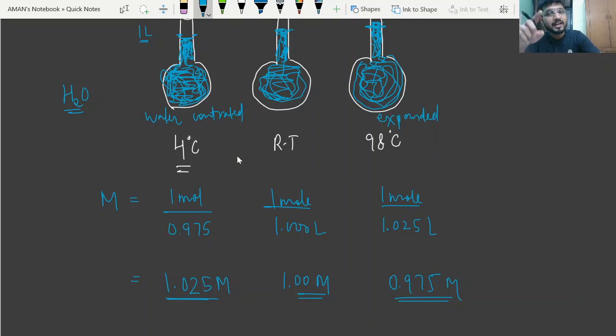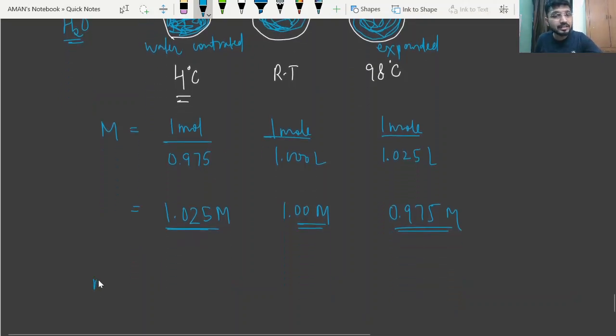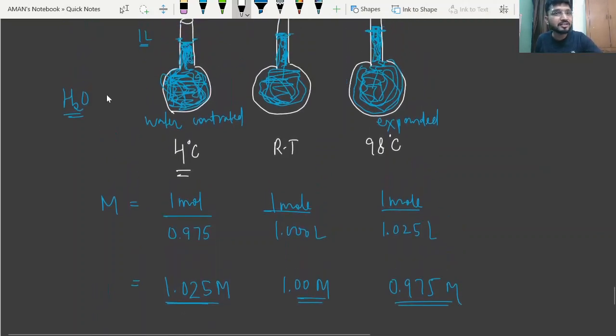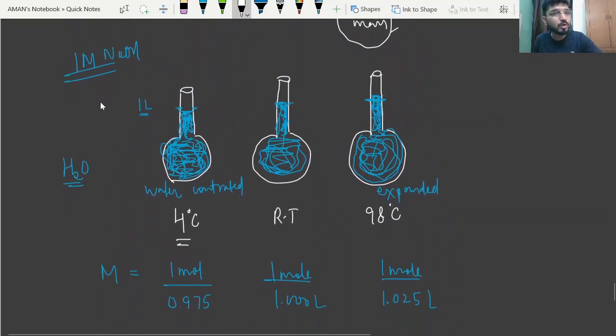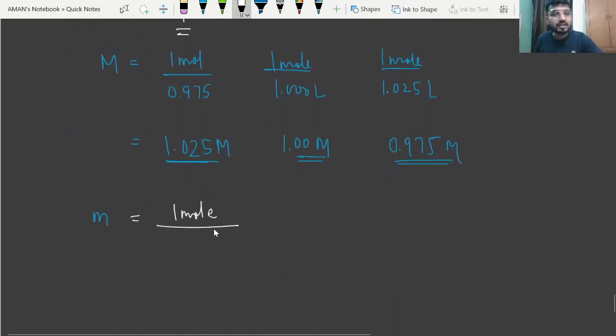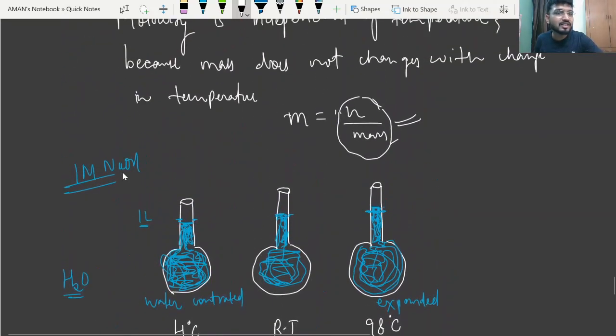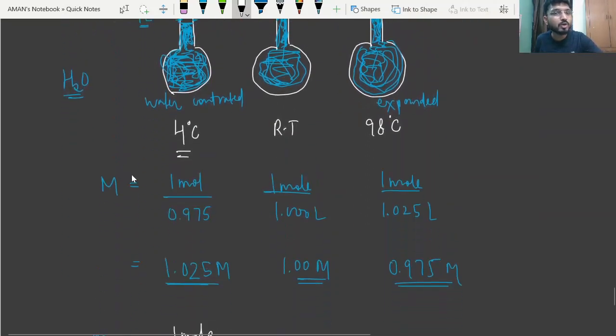So its value may vary as the temperature varies. But instead of molarity, if we calculate molality, what will happen? The number of moles of solute will remain the same, 1 mole. In this case, we are taking a 1 molar NaOH solution. Below, we need the mass of the solvent.